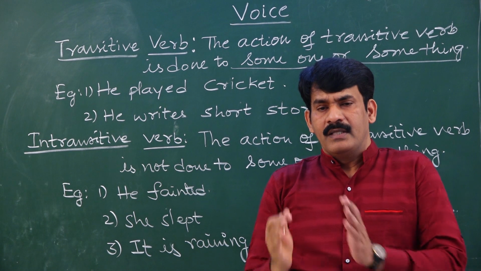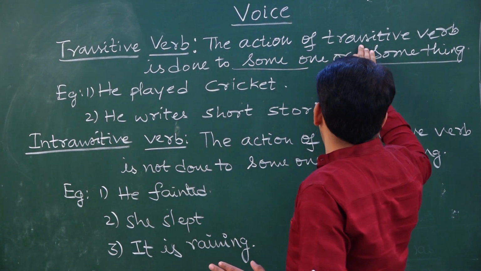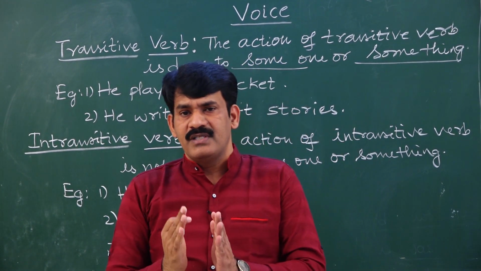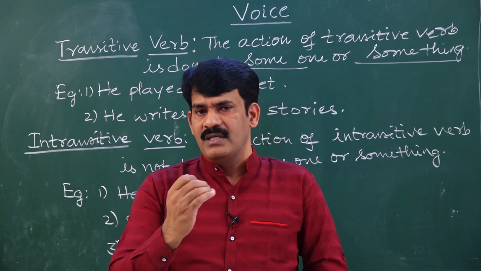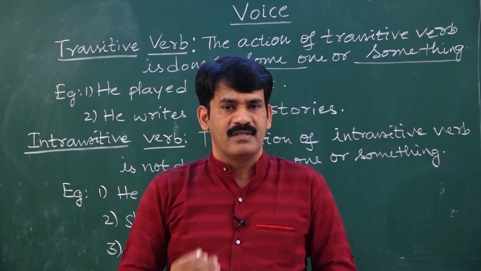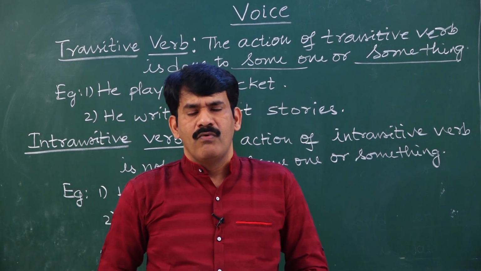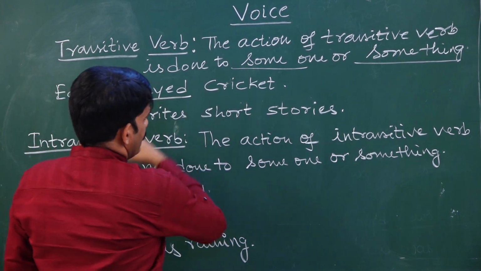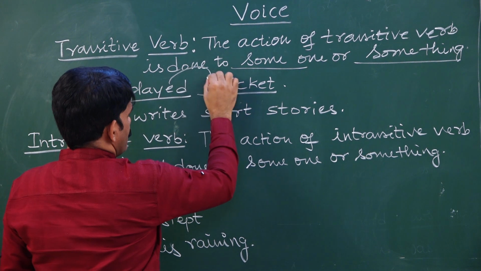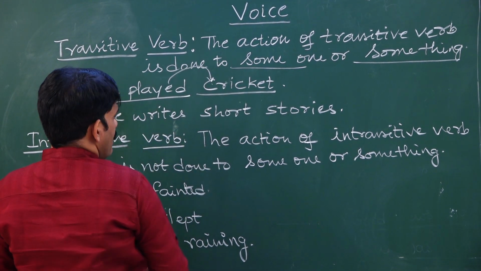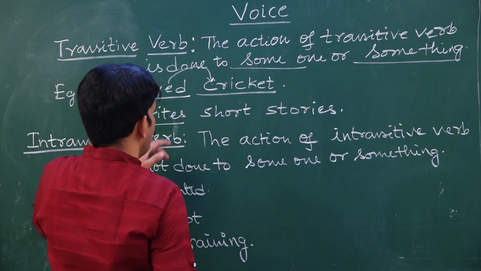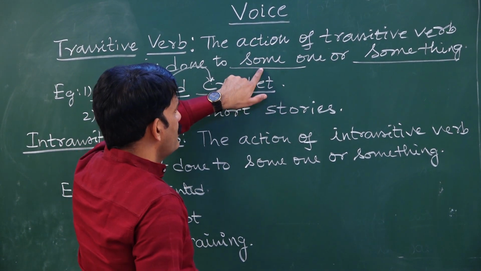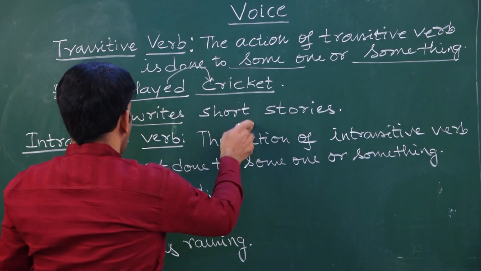Remember, the action of a transitive verb is done to someone or something, which means an object is required to receive the result of an action done by the subject. That is a transitive verb. Moving on to an example. You see the first example, he played cricket. He played what? Cricket. Now let us see the second sentence. He writes short stories. We can easily justify that the action of a transitive verb is done to someone or something with these two examples.